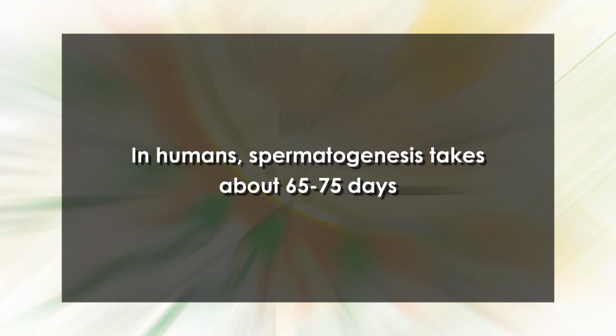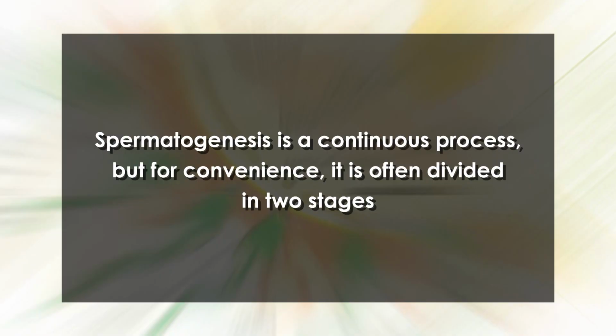In humans, spermatogenesis takes about 65 to 75 days. The seminiferous tubules are lined with immature cells called spermatogonia. These cells develop from primordial germ cells that arise from yolk sac endoderm and enter the testes early in development. Spermatogenesis is a continuous process, but for convenience, it's often divided into 2 stages: spermatogenesis and formation of spermatozoa from spermatids, which is known as spermiogenesis.